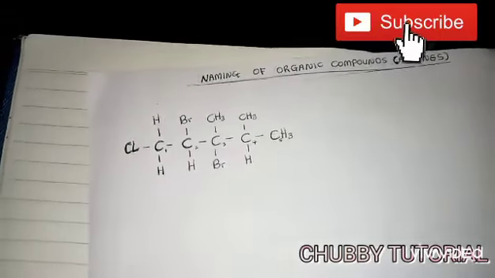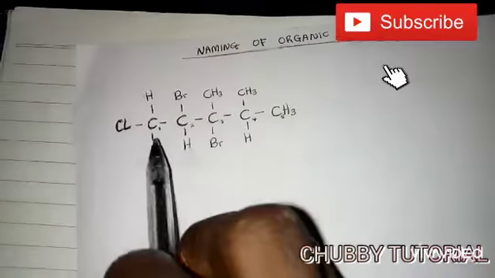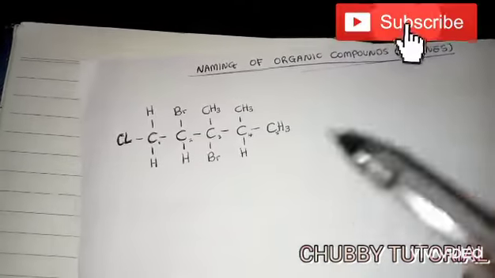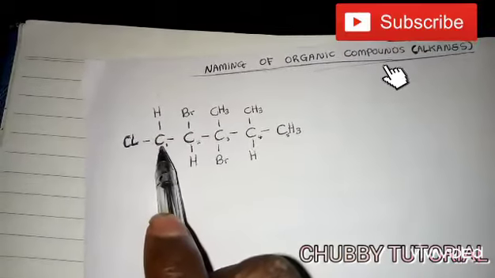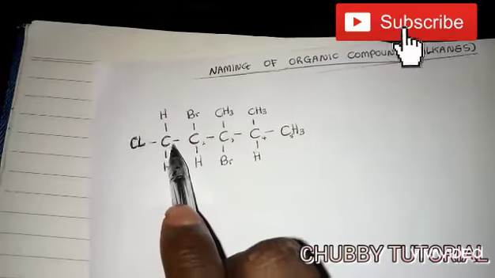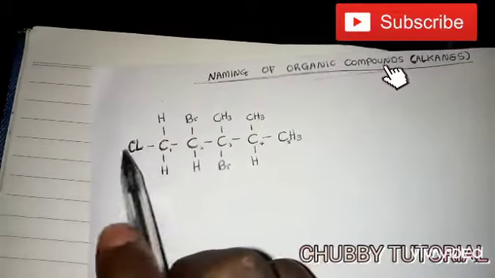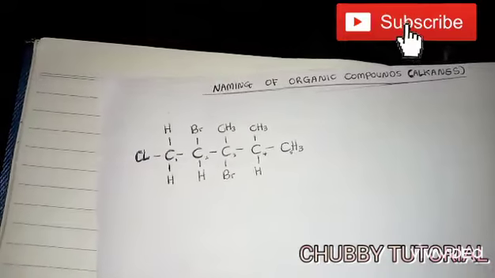So today we'll be looking at naming of organic compounds again, alkane. From our previous video, we must have learned some stuff. In naming of organic compounds, first of all, check out the longest carbon chain. That is 1, 2, 3, 4, 5. So the longest carbon chain here is 5. So let's start with our naming.